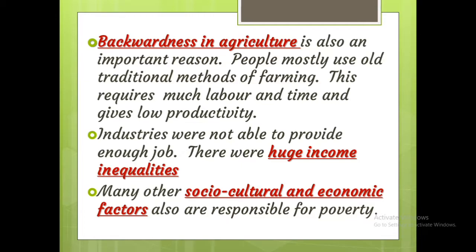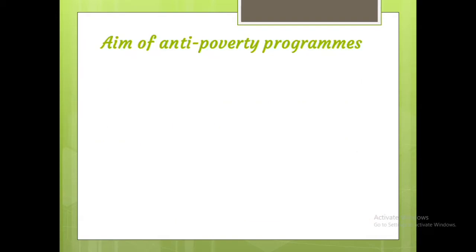Okay, these are the main causes of poverty. Next, anti-poverty programs. Aims of anti-poverty programs. Removal of poverty has been one of the major objectives of Indian developmental strategy. Okay, for our government, this has been one of the major objectives. What is one of the major objectives of our Indian government? That is removal of poverty. In that way, we started anti-poverty measures.